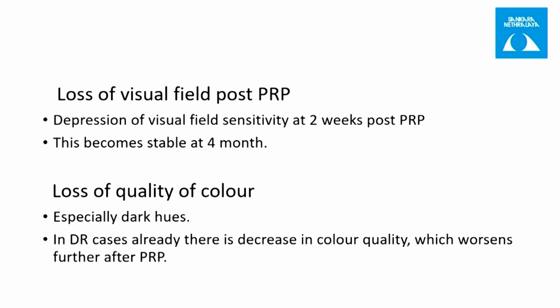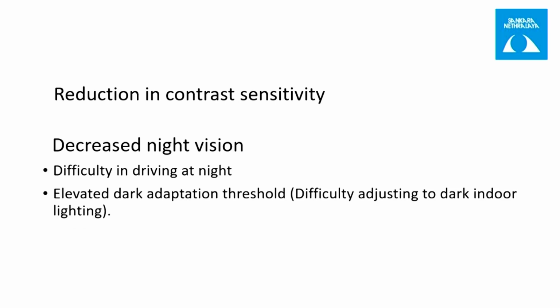As you know, we are burning the peripheral retina, so visual field is definitely going to decrease. Visual field sensitivity depression starts at around 2 weeks post PRP and it becomes stable at 4 months. There is loss of quality of color vision, especially the darker hues. In diabetic retinopathy cases, there is already decrease in color quality, which is worsened after PRP. There is a reduction in contrast sensitivity, decrease in night vision. So there is elevated dark adaptation threshold. So in a darker room, there is difficulty in adjusting. Person finds it difficult to get adjusted in the dark room.